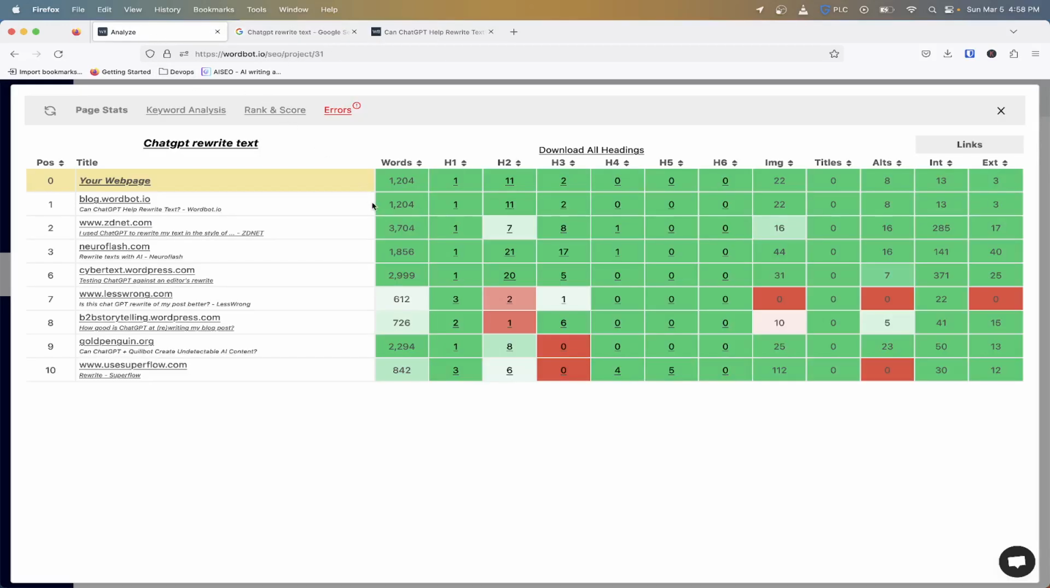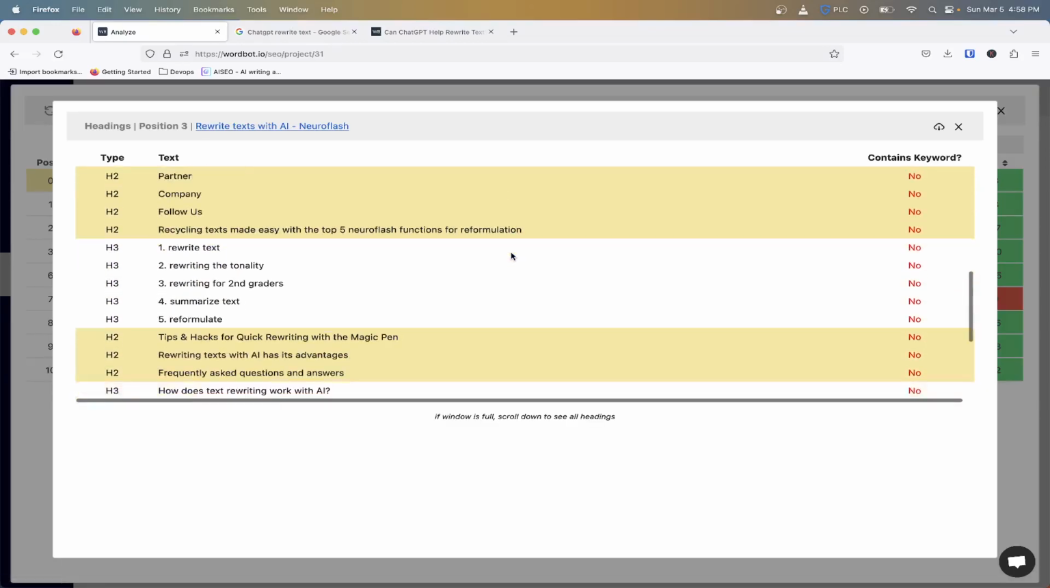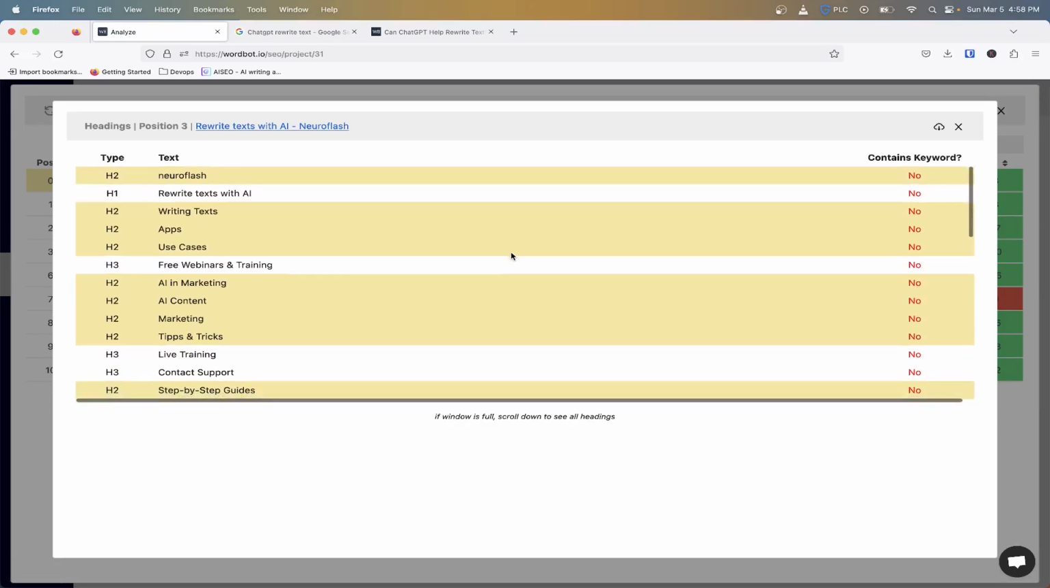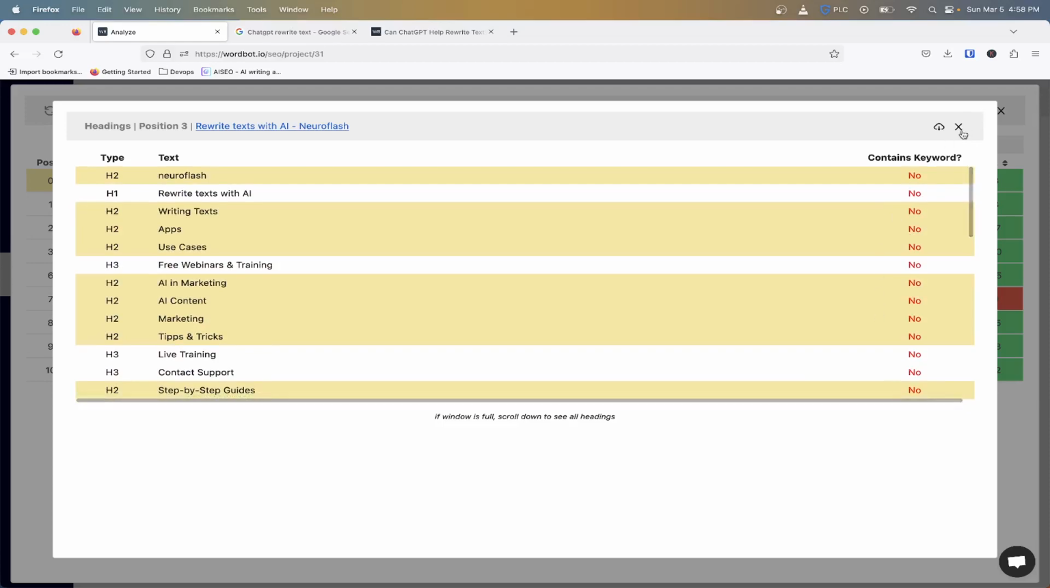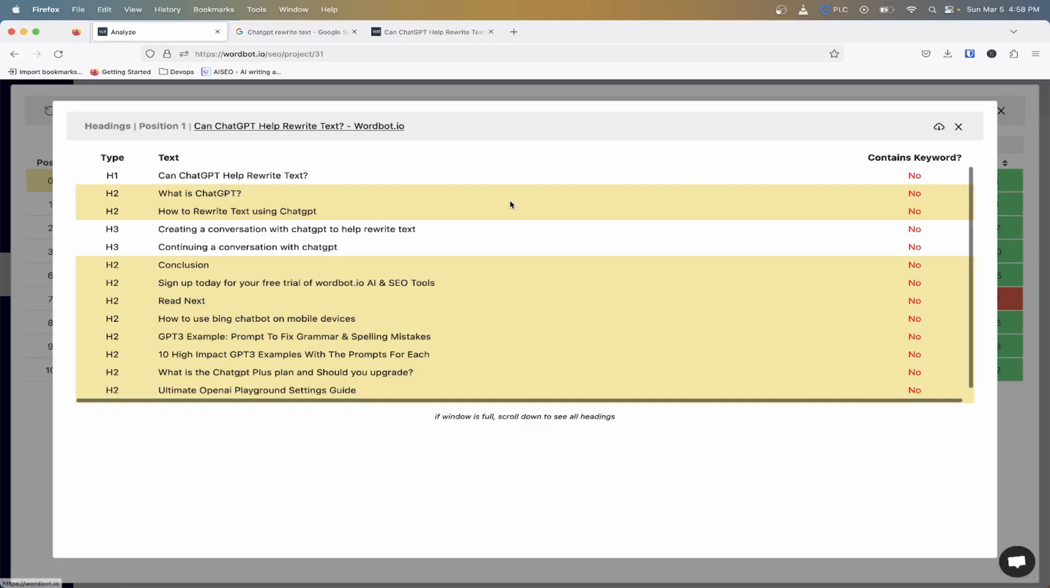And the great thing is, if say I wasn't number one on Google, I can come in and do some further analysis with our new implementation, where you can see what some of these headings are for this particular keyword. As you can see here, we can see, does it contain the keyword? It'll say either yes or no over here. If we go to mine here, we can see what is ChatGPT, how to help rewrite text using ChatGPT. It says it contains the keyword.